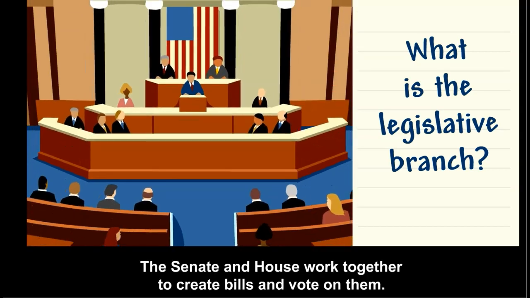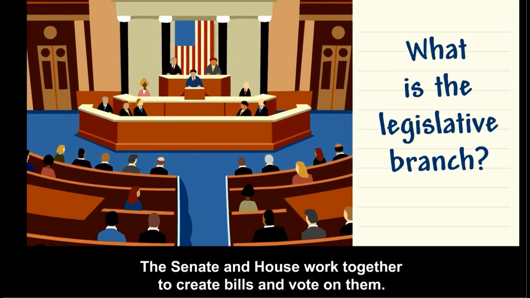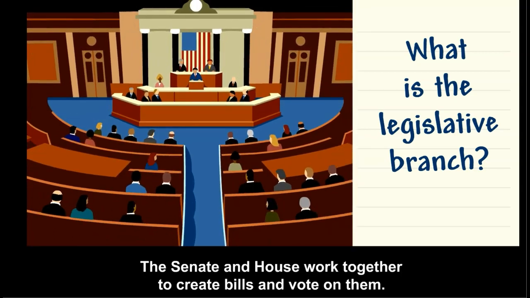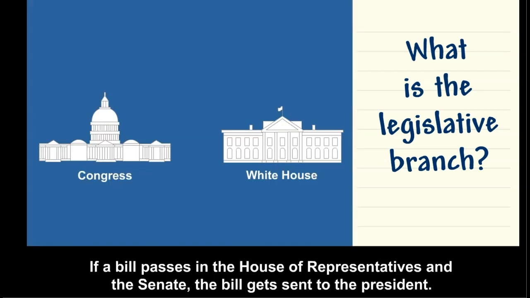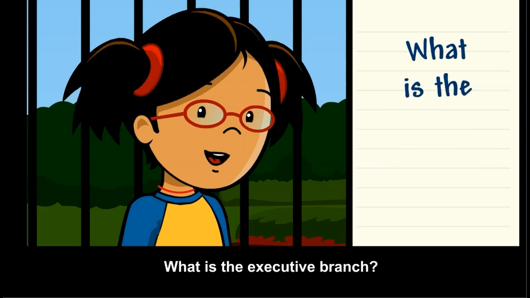The Senate and House work together to create bills and vote on them. A bill is an idea that can be turned into a law. If a bill passes in the House of Representatives and the Senate, the bill gets sent to the President. What is the executive branch?